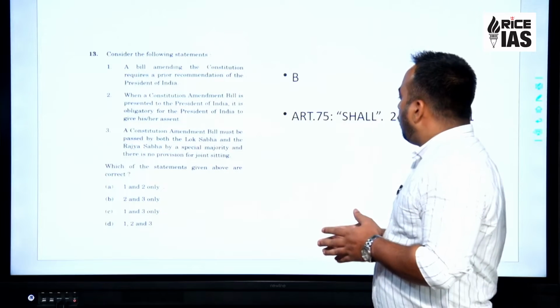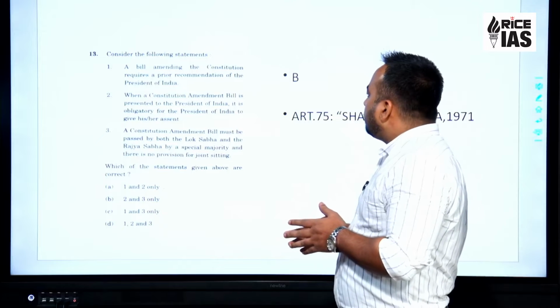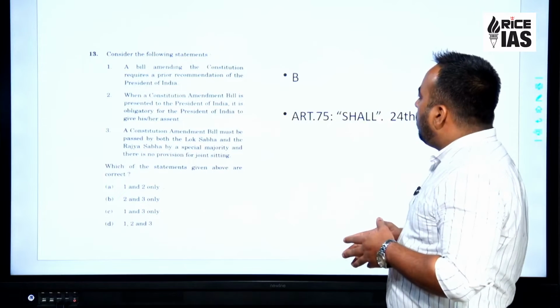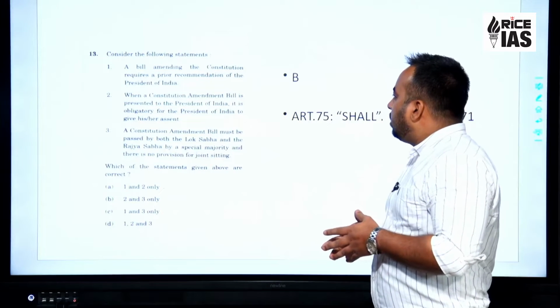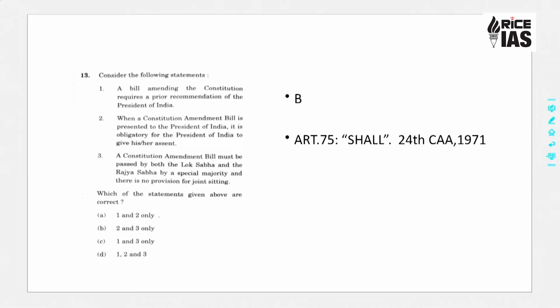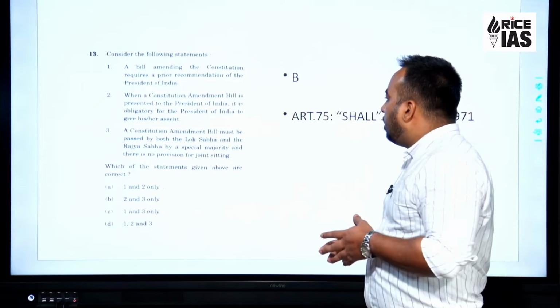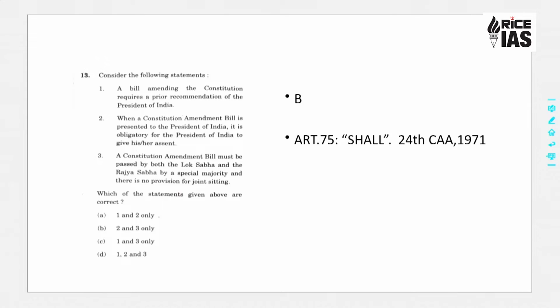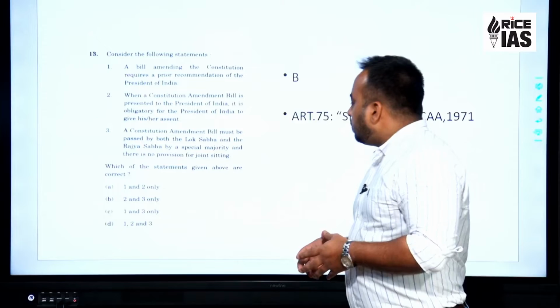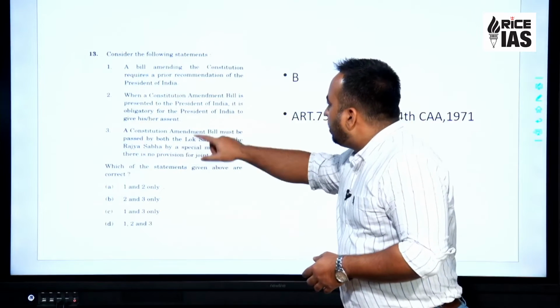Second statement is, when a Constitution amendment bill is presented to the President of India, it is obligatory for the President to give his or her assent. Third statement, a Constitution amendment bill must be passed by both the Lok Sabha and the Rajya Sabha by a special majority, and there is no provision for joint sitting. So statements 2 and 3 both are correct.